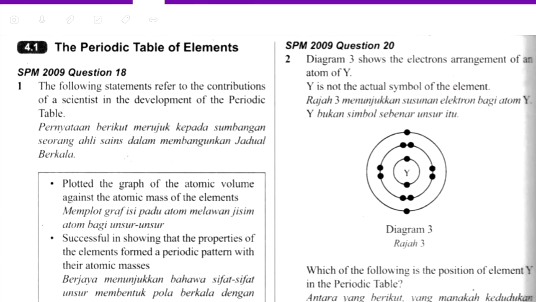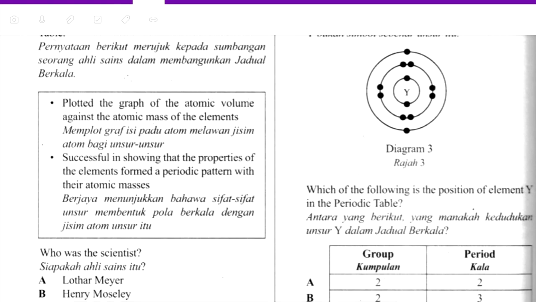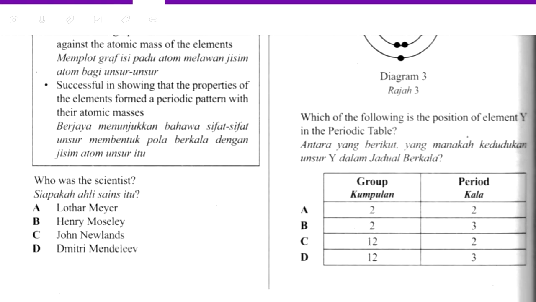Okay, the following statement refers to the contribution of a scientist in the development of the periodic table. Plotted a graph of atomic volume against the atomic mass of the elements. Successful in showing that the properties of the elements formed a periodic pattern with their atomic mass. So who is this scientist? Okay, so this scientist is Lothar Meyer.